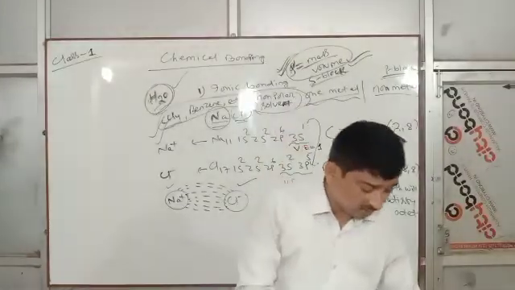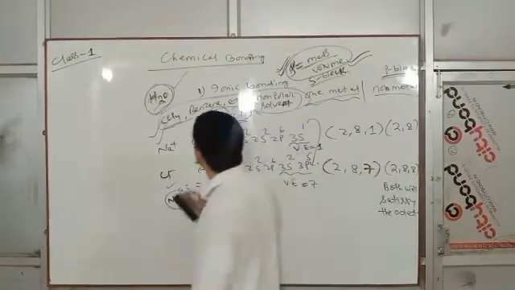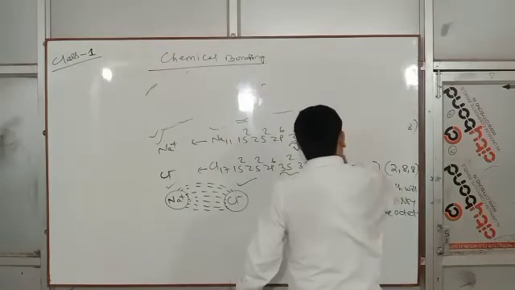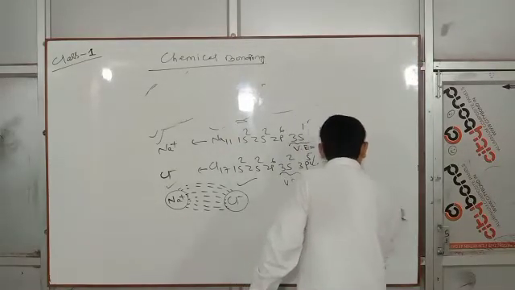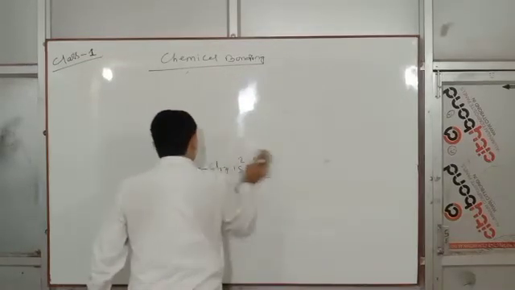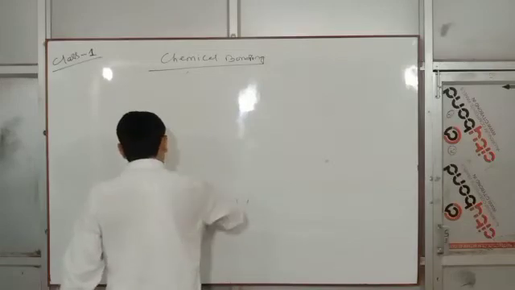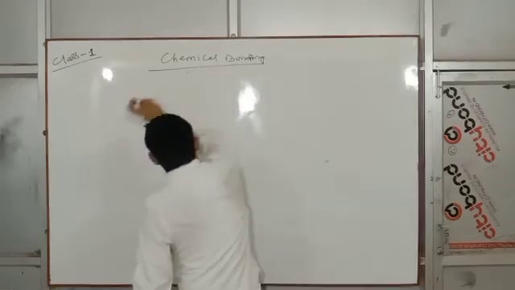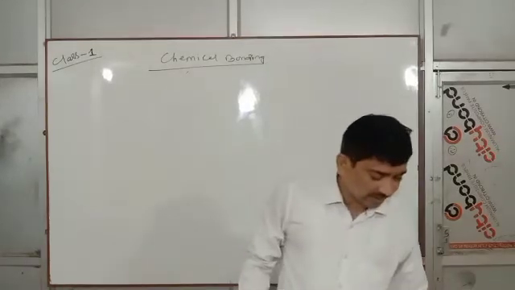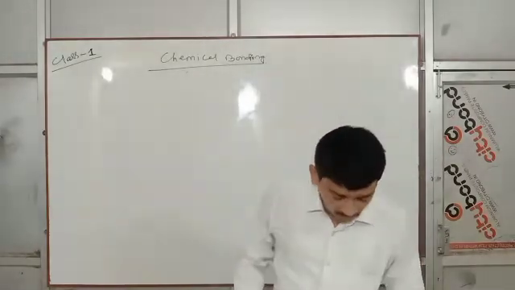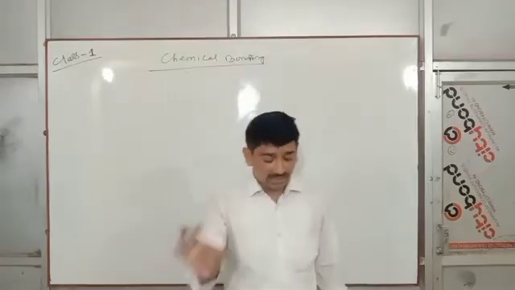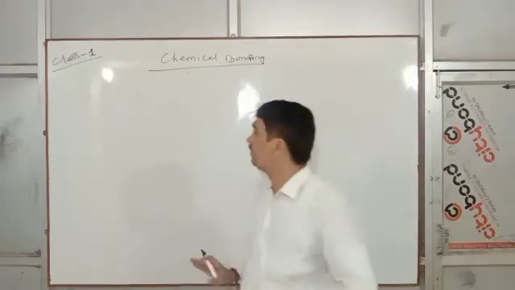Next, covalent bond. What is covalent bond? It arises due to mutual force of attraction between the two atoms. Covalent bond is defined as the force of attraction which arises due to mutual sharing of electrons between the atoms.